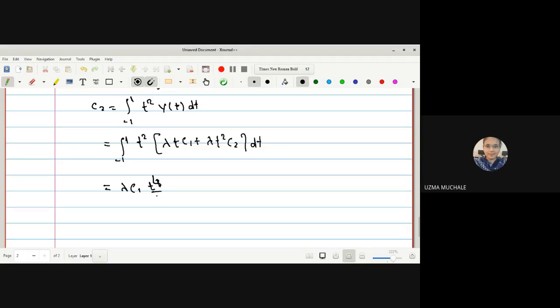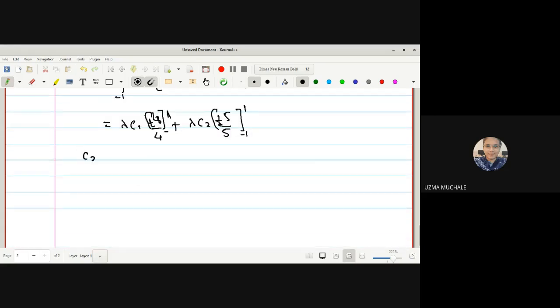So the integration of t cube is t raised to 4 upon 4, plus lambda C2 outside, the integration of t raised to 4 will be t raised to 5 upon 5. Again we have to solve it within the limit -1 to 1. I hope you are also solving with me. So for the limit -1 to 1, the first term will be 0. So we remain with lambda C2 times t raised to 5, that will be 2 upon 5. So hence we get C2 outside, 1 minus 2 lambda upon 5 equal to 0.